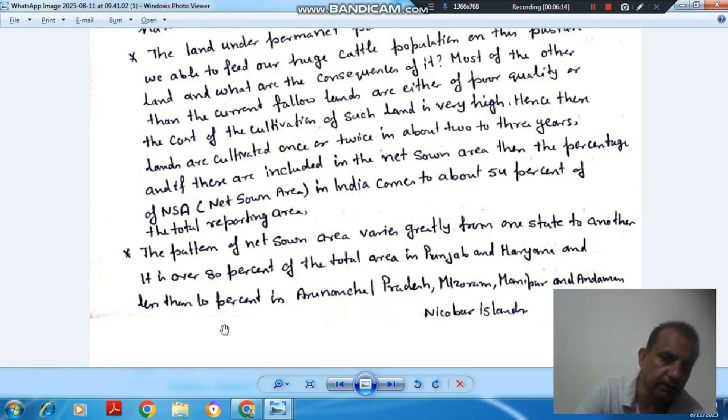And less than 10% in Arunachal Pradesh, Mizoram, Manipur, Andaman and Nicobar Islands. So sown area in percentage is highest in Punjab and Haryana, whereas it is lowest in the northeastern states.